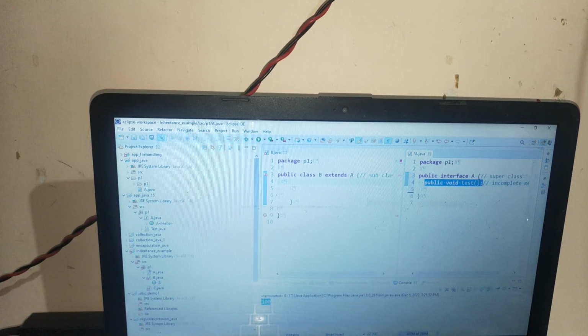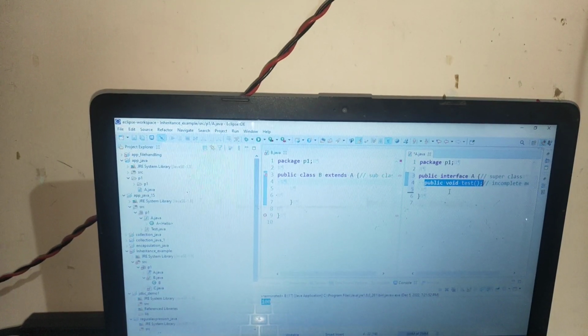It is an incomplete method, and an incomplete method cannot generate any output for me. The question arises in our mind, how can we generate an output? With the help of a class we can generate an output.